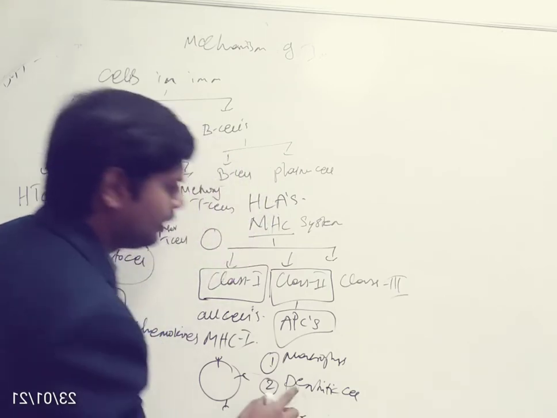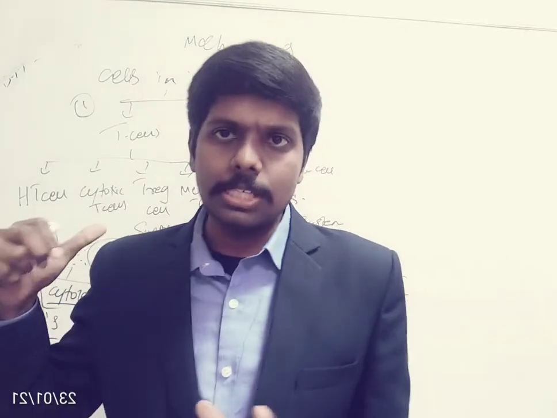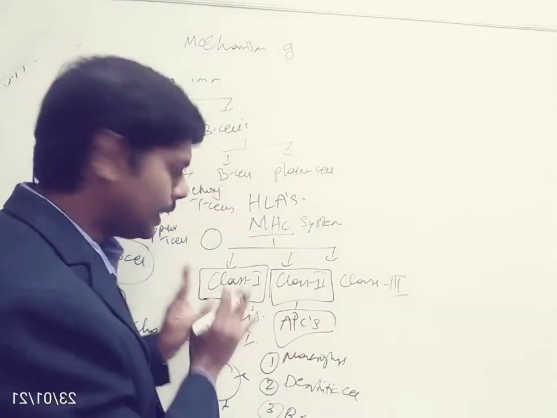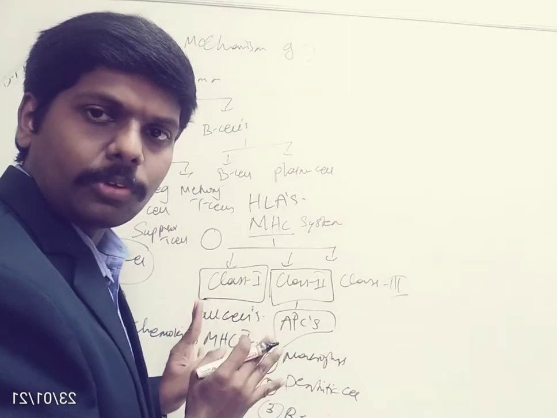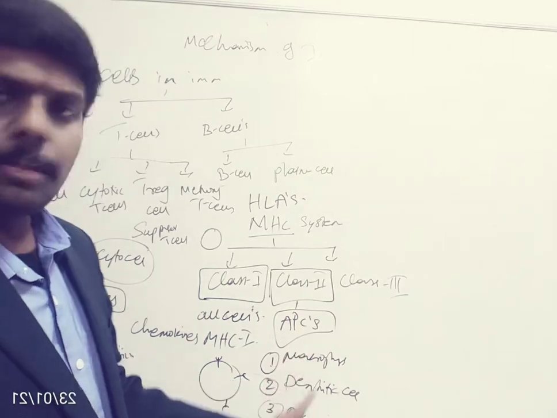The role of antigen presenting cells I will discuss when I talk about the mechanism of immunity. First, let you know the basics of immunity.